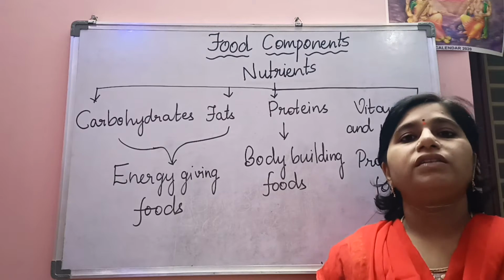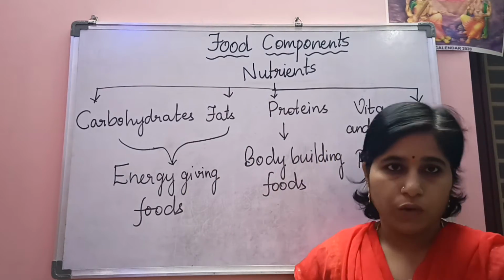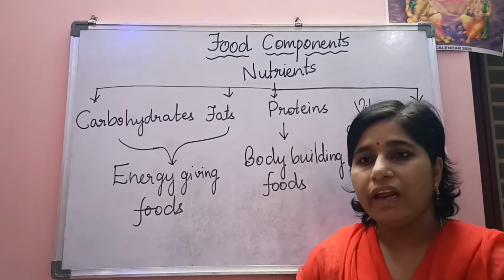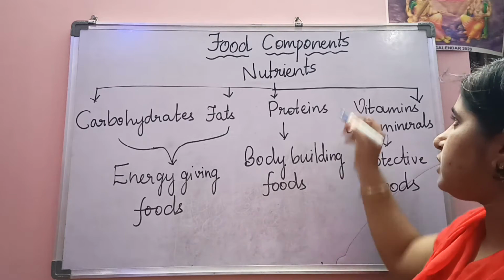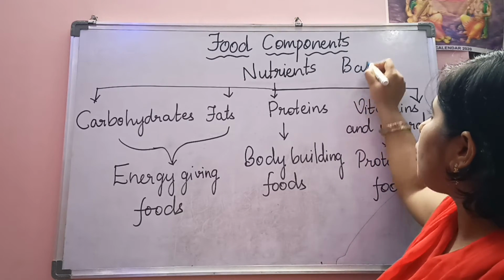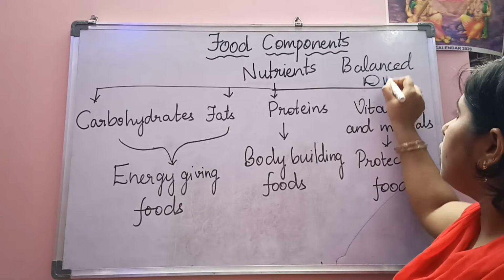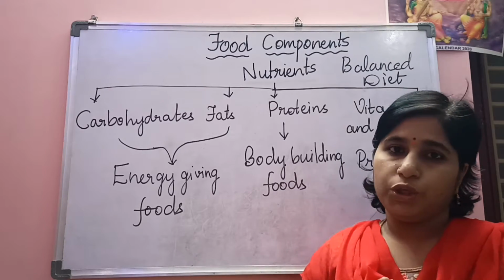Okay, so compulsorily in our daily diet we have to include all these 4 types of nutrients, and such a diet in which we are including all these 4 types of nutrients is called a balanced diet. What is it called? It is called a balanced diet. So here we should not take all these nutrients in an equal proportion.